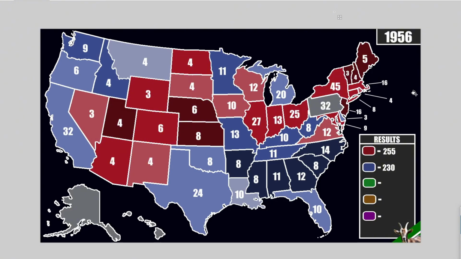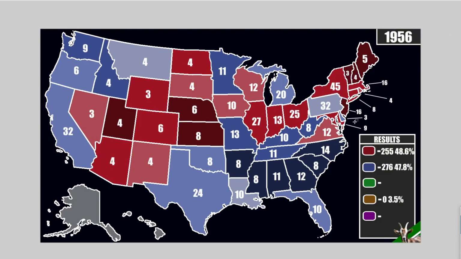So after everything, here we go. Dixiecrats end up with 4% of the vote. The Republicans end up with 48% of the vote. And Democrats end up with 49% of the vote. That means that Adlai Stevenson wins this election against Eisenhower in a major upset, super close.